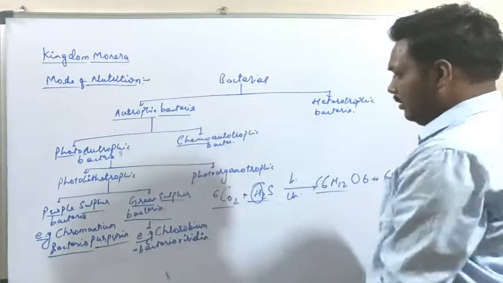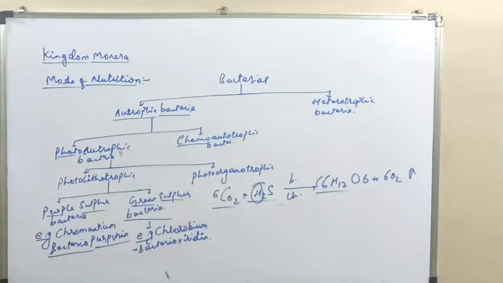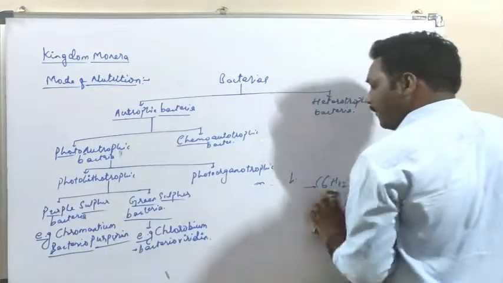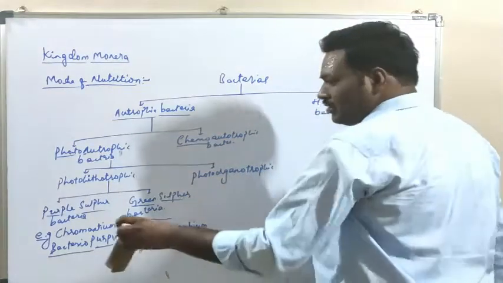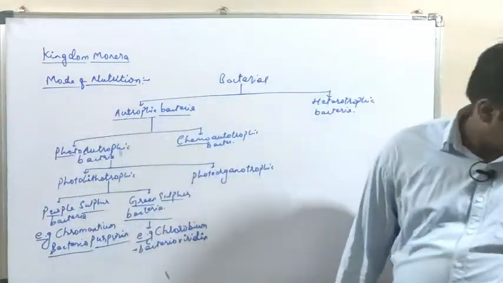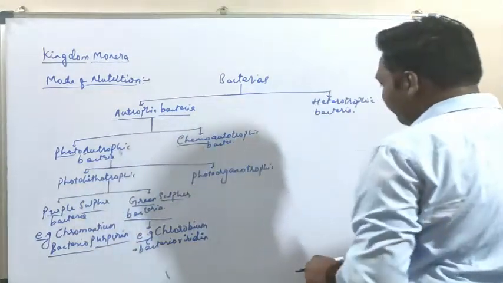Now let's see some more. So these are the photolithotrophic type of bacteria.